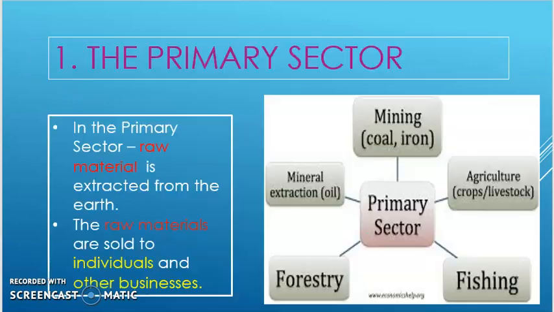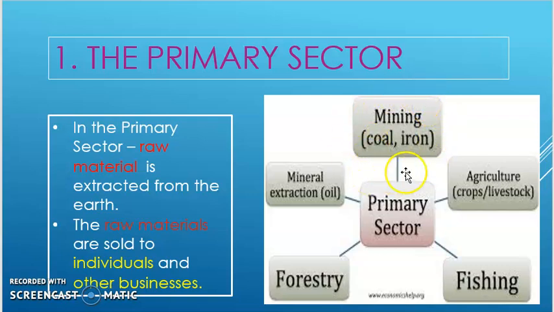Let us explore the primary sector a little bit more. In the primary sector, we deal with the extraction of raw materials from the earth. The raw materials are then sold to individuals or businesses in order to make goods available to us. If we look at the primary sector, we're dealing with agriculture, that is farming. That's where our vegetables are grown, wheat is grown, cattle is farmed, sheep are farmed, and so that we can have food.